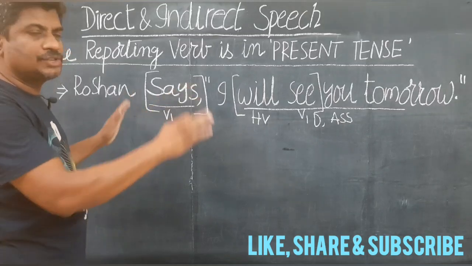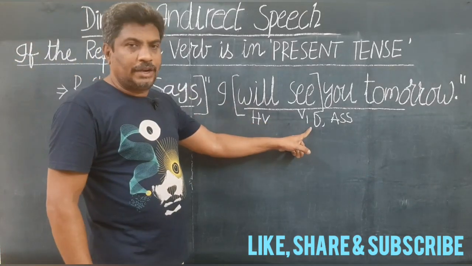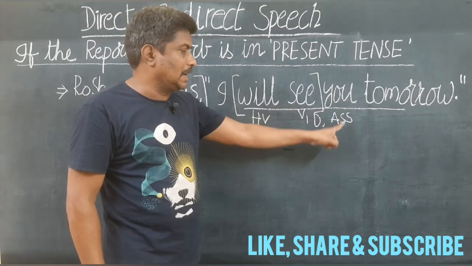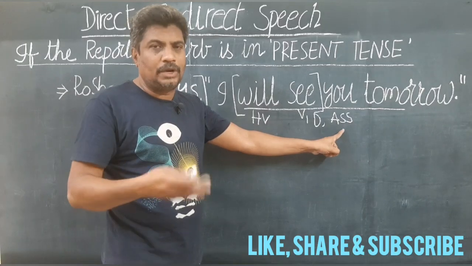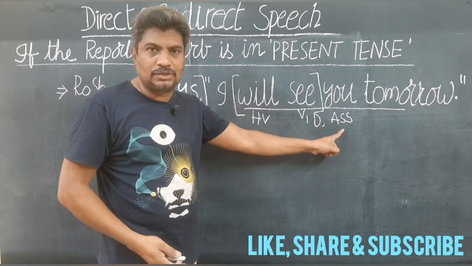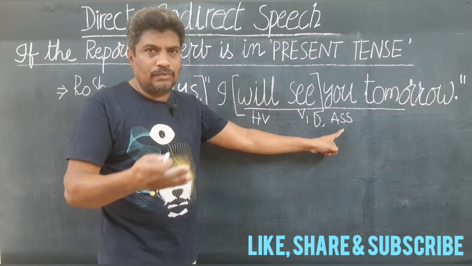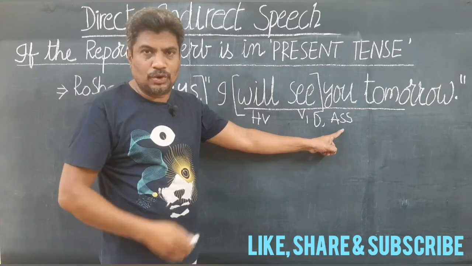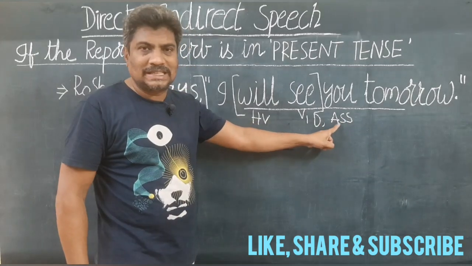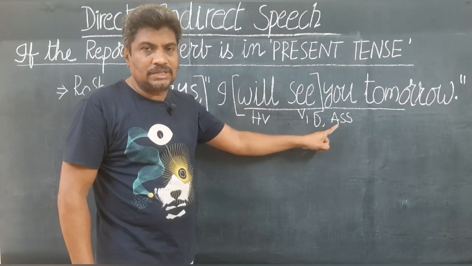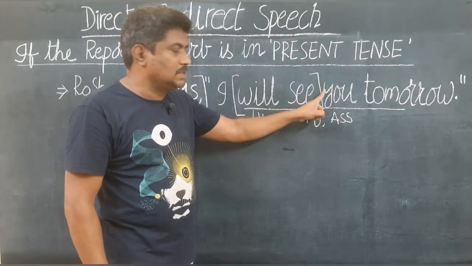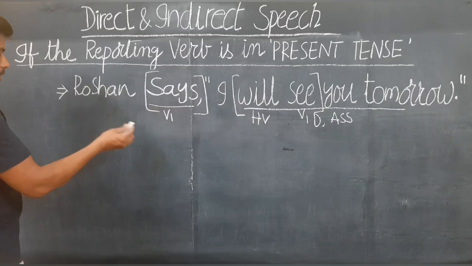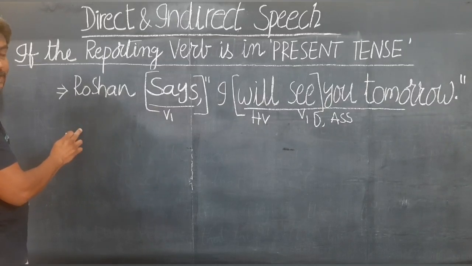As I have already said, all other changes remain the same. You have to identify the dialogue, and after that, what is the kind of sentence in the dialogue? The kind of sentence in the dialogue is assertive. I have already told you a number of times, and explained in all the previous videos. If you want to know about the kinds of sentences, I've got a video on kinds of sentences. Please do watch it. Then you can understand. So this is a dialogue, and this is an assertive sentence. Other changes are as usual. Now we shall see how we write it into indirect narration.